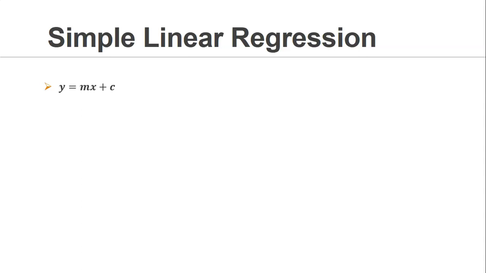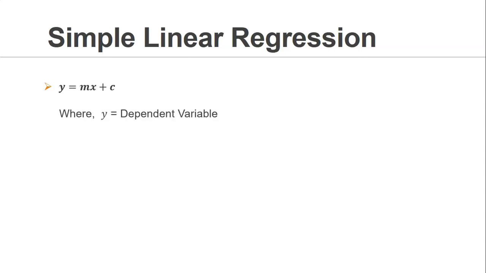Here, y will be a dependent variable, x will be the input variable, and m and c will be our line parameters. So m and c will define the characteristic of our line, and that is our basic objective: out of all our data, we want to find the model parameters m and c. You can consider them like model parameters.